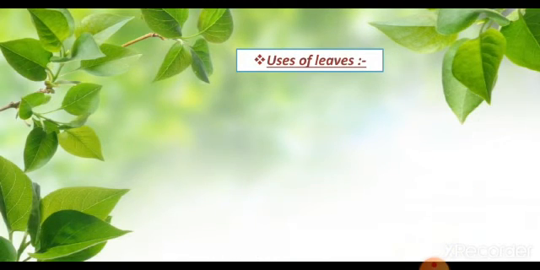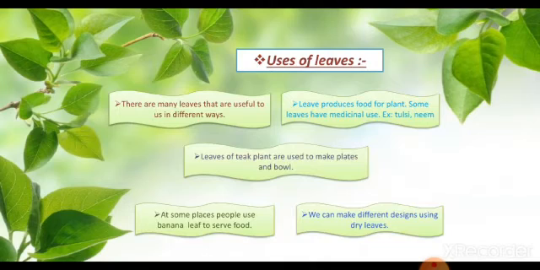Now, uses of leaves. There are many leaves that are useful to us in different ways. Leaves produce food for the plant. Some leaves have medicinal uses, for example, tulsi, neem, mint, etc. Leaves of the teak plant are used to make plates and bowls. At some places, people use banana leaf to serve food. We can make different designs using dry leaves.